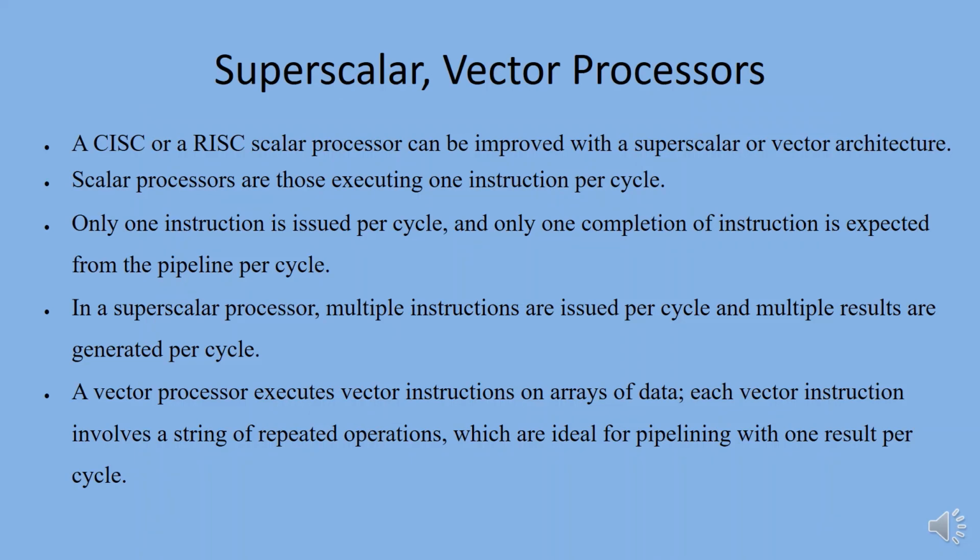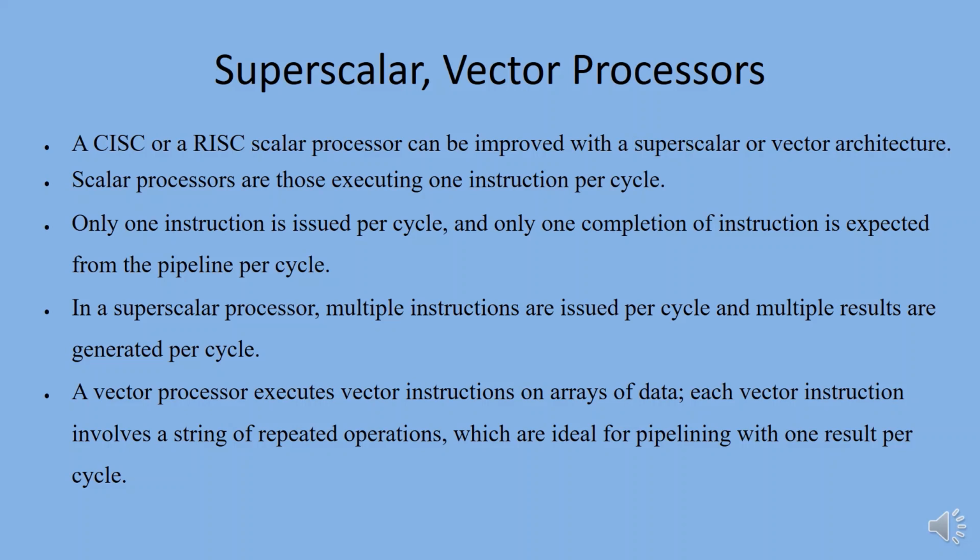Superscalar vector processors. A CISC or a RISC scalar processor can be improved with a superscalar or vector architecture. Scalar processors are those executing one instruction per cycle. Only one instruction is issued per cycle and only one completion of instruction is expected from the pipeline per cycle.